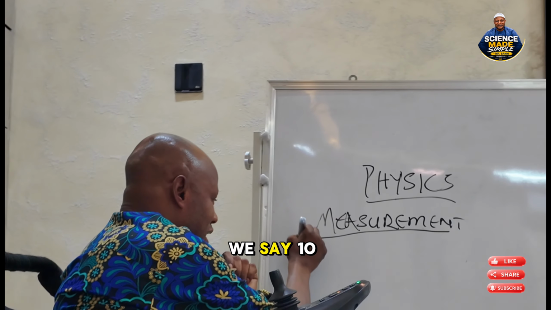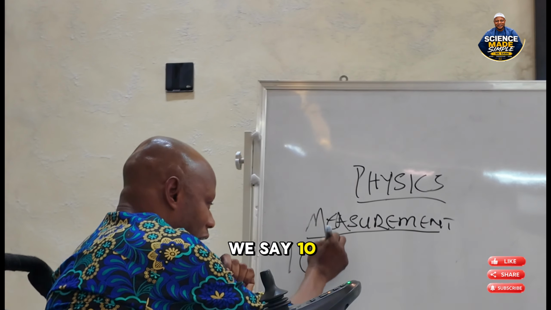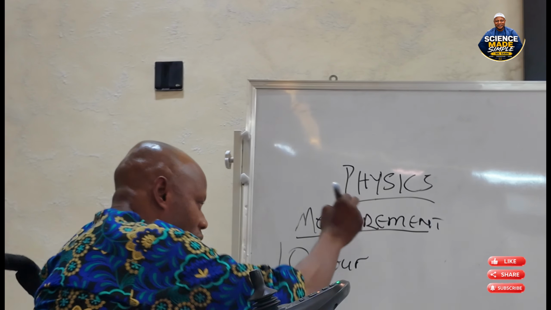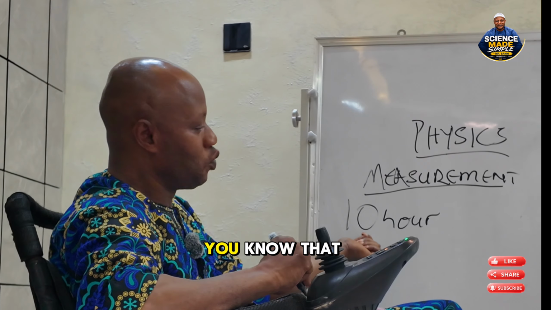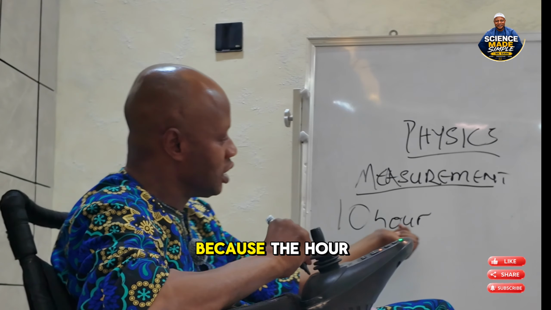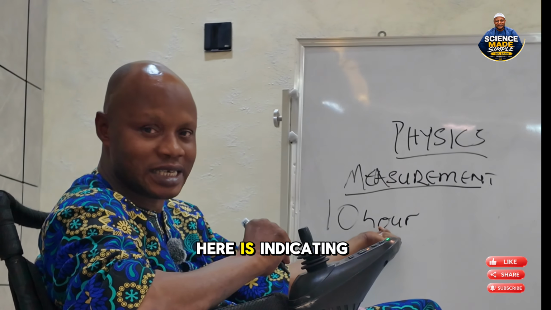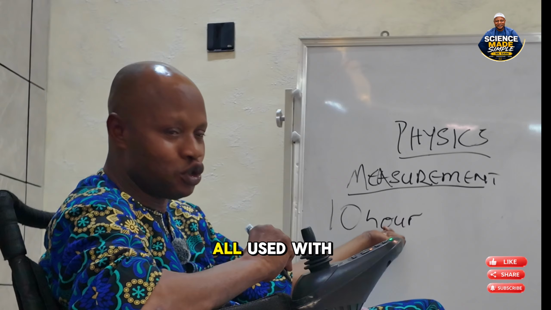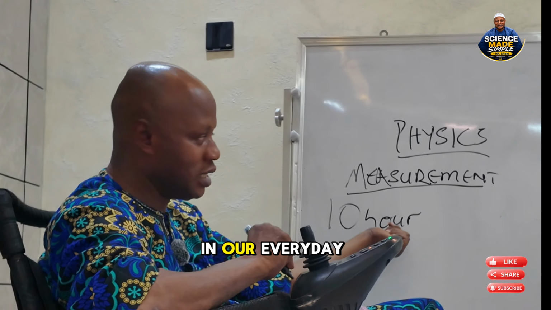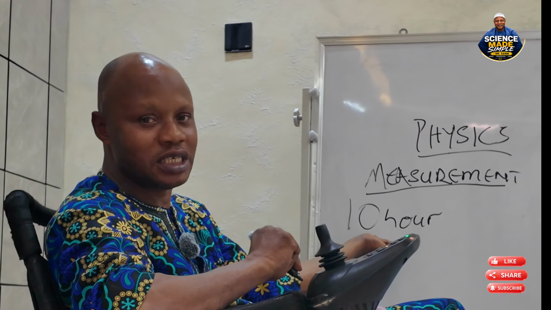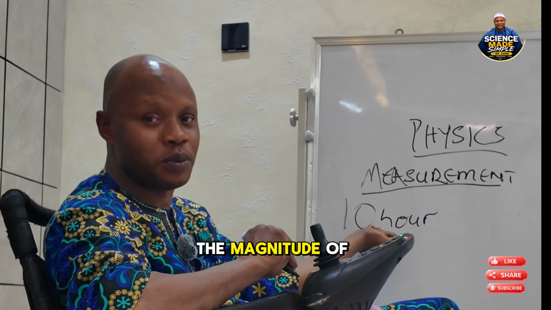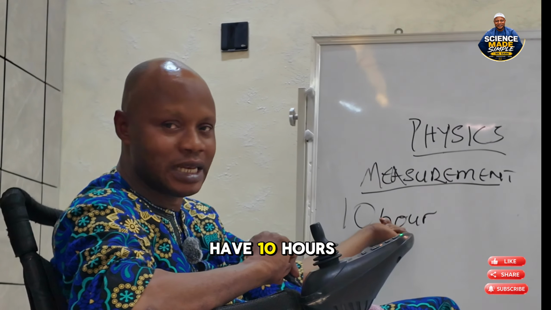For instance, we say 10 hours. From this, we know that we are measuring time, because the hour here indicates time, and we are all used to the word hour in our everyday life. This 10 tells us the quantity or the magnitude of the time. That's why we have 10 hours.